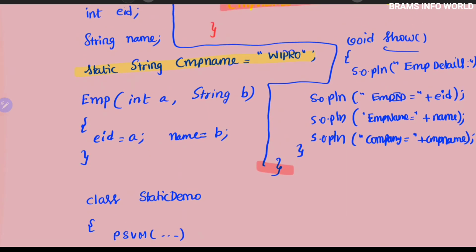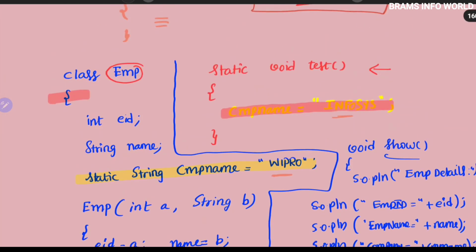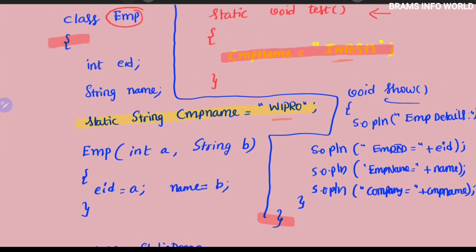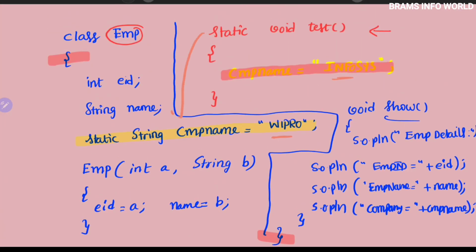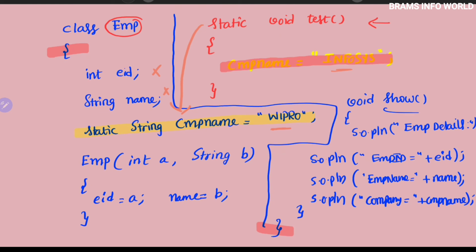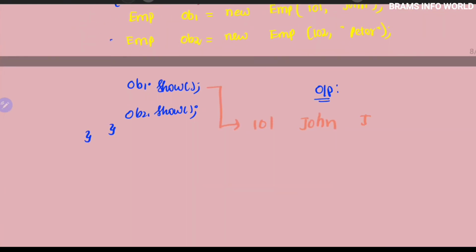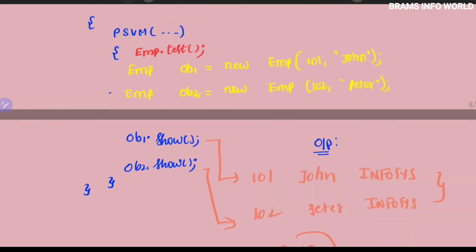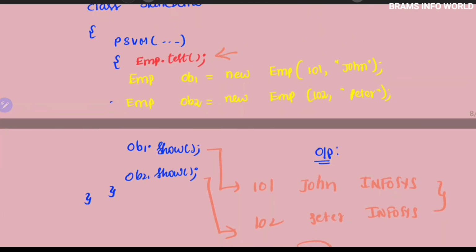Actually we required Wipro, but we are calling Infosys right now. You can clearly observe that this static data can be accessed by this one only. If you access this, you will get the error. Okay, Infosys, all are shifted to Infosys. Again ob2, Peter, Infosys. So this is the way a static method can access only static data, and we can access the information without any object. So this is the concept of the static method.